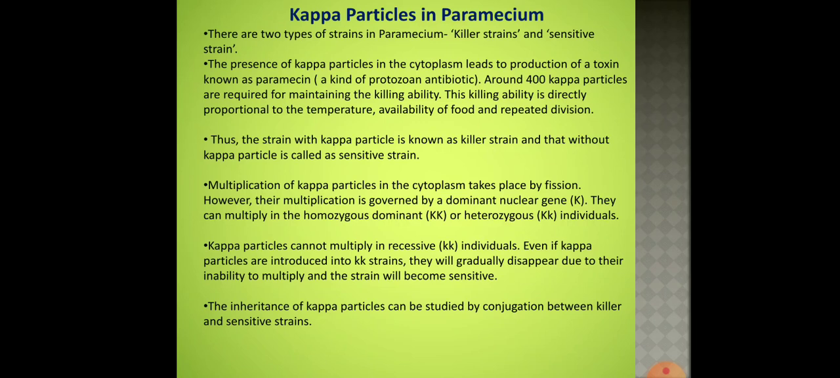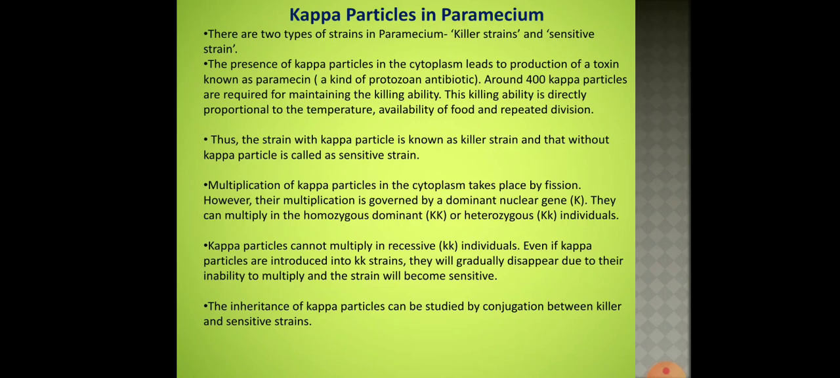These kappa particles cannot multiply in the recessive condition, wherein an individual inherits both recessive genes, small k and small k. Then the kappa particles cannot multiply, thereby such a paramecium will become a sensitive strain. Even if kappa particles are introduced into these recessive strains, they will gradually disappear due to their inability to multiply, and the strain will become sensitive.